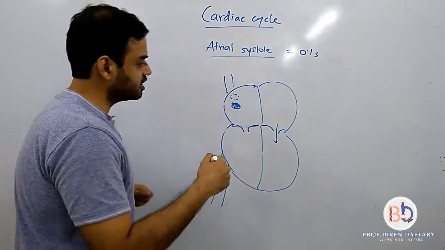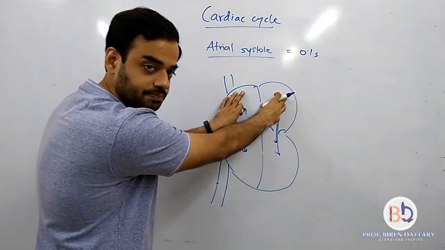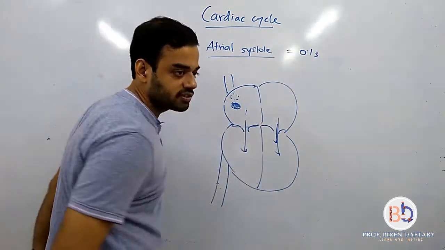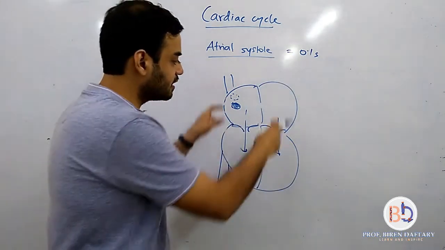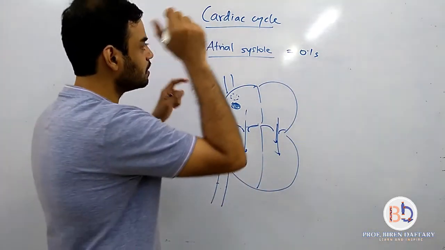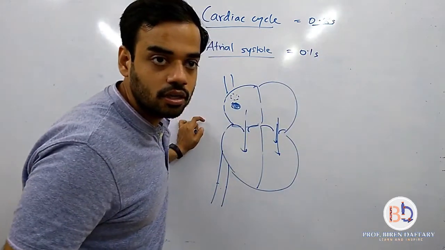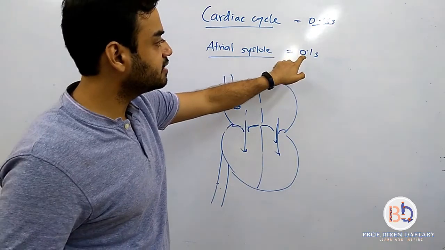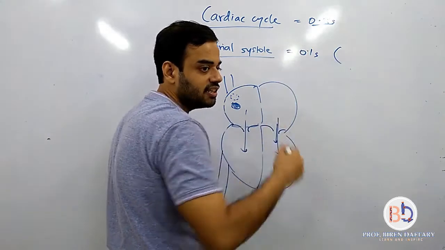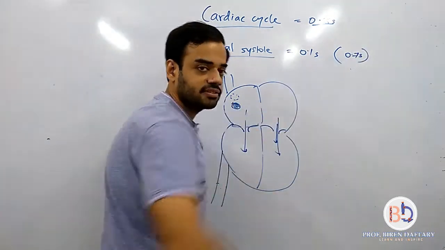So in 0.1 seconds the blood will go from here to here, and now these are both relaxed. Now these are both relaxed because the contraction time is just 0.1 second. Okay, and that relaxation time, so after that 0.1 seconds, just imagine the cardiac cycle takes a total of 0.8 seconds, and out of that the atria are taking just 0.1 seconds for contracting. So obviously how much time is there for diastole, how much time is there for relaxation? 0.7 seconds. Are you getting this?